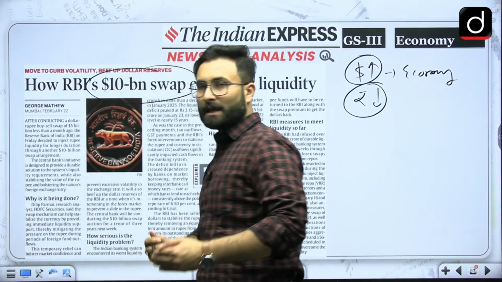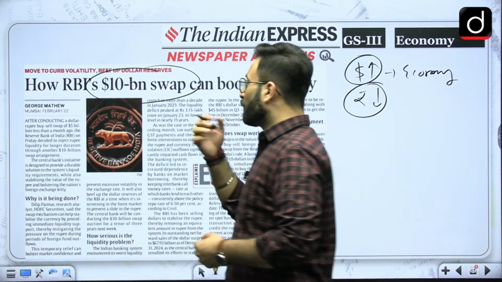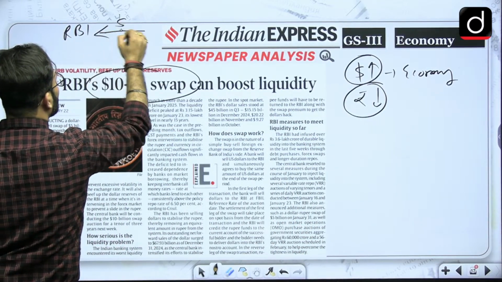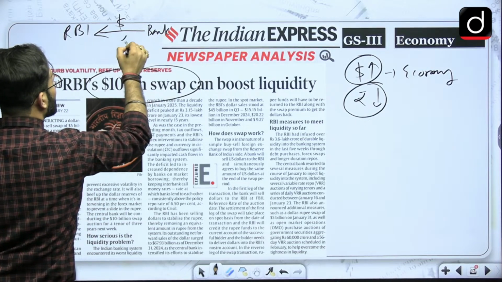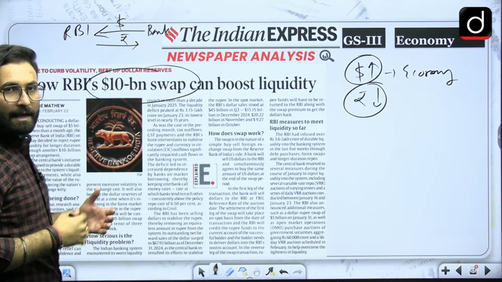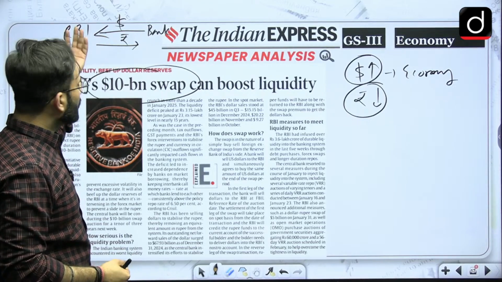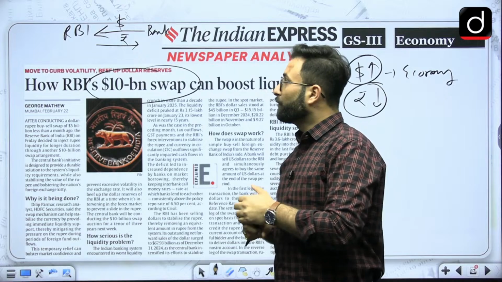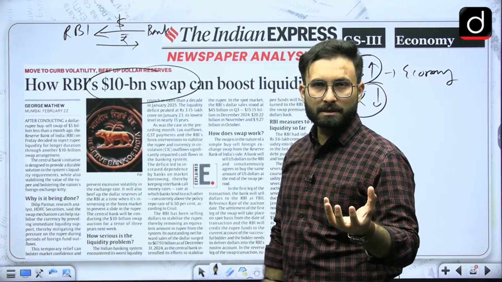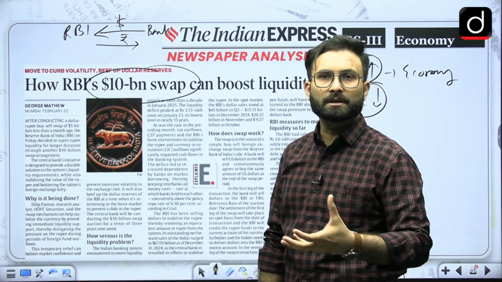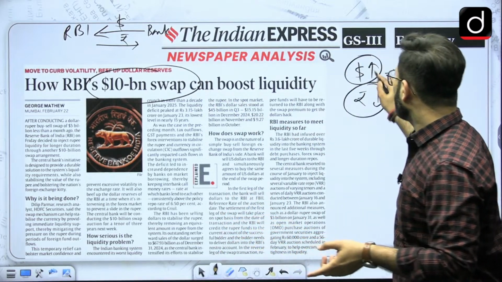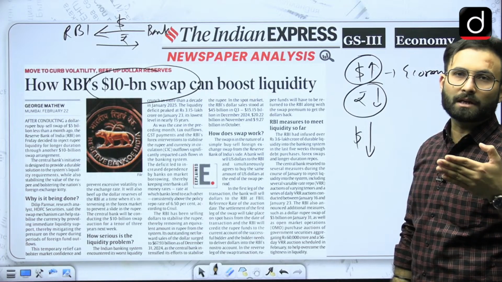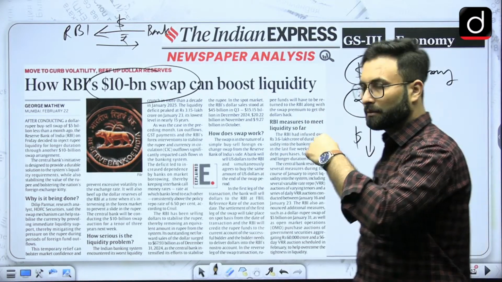Okay, what is a swap? They will be buying the dollars from the banks. So RBI will be buying the dollars from the banks, and giving rupees to the banks. Now what will that do? RBI is buying the dollars for a particular period of time. So the RBI will have the dollars, and RBI will circulate them in the market or in the export market, so that the demand for dollars will reduce. If the demand for dollars reduces, that means the rupee will start to get strengthened. Okay, so that is the concept behind that.